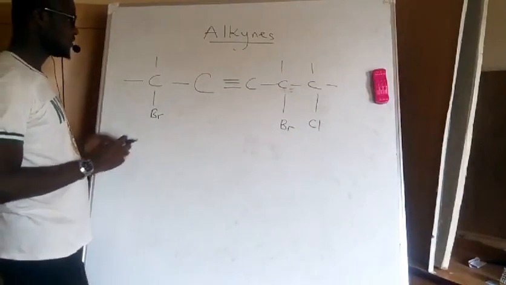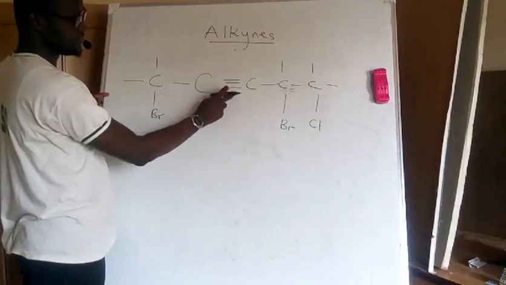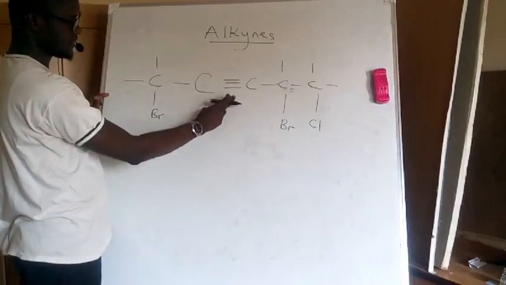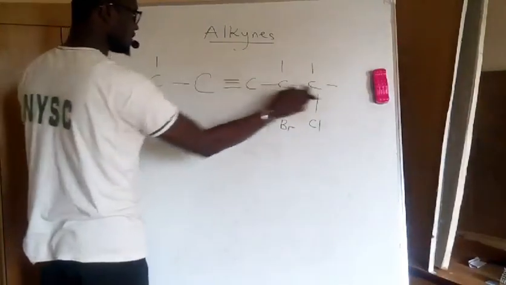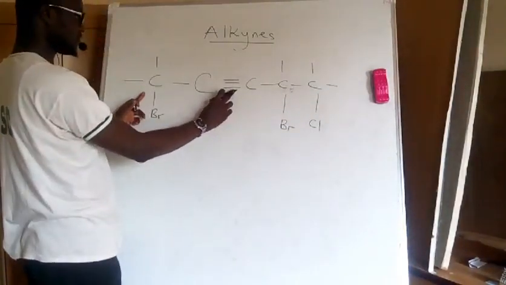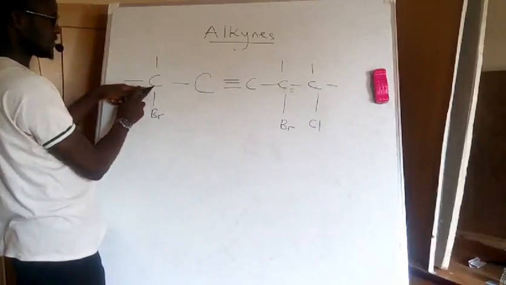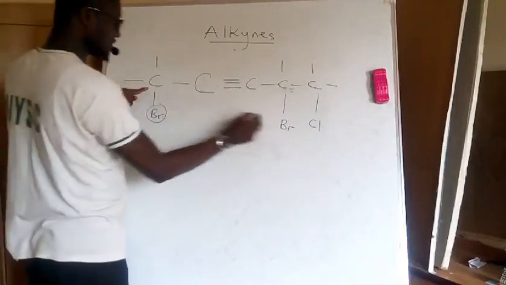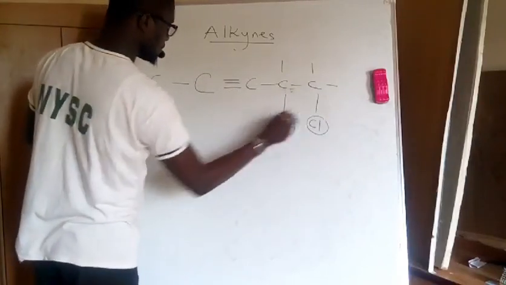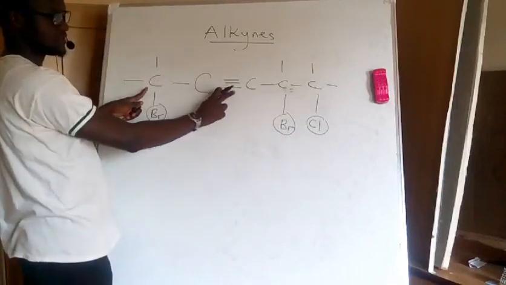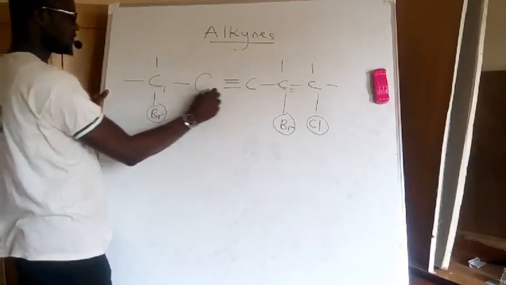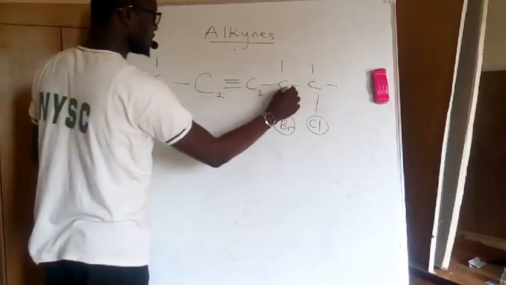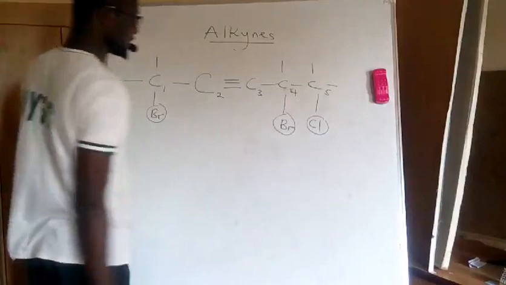Okay, what I want to consider is the position of my functional group, which is a double bond. And these are my 2 terminal carbons. So which of these terminal carbons is closer to this functional group? Of course it's this one, because I don't have any business with the subsequent groups to know my first carbon. I only have a business with the functional group to know my first carbon. So this will be my first carbon, second, third, fourth, and fifth.